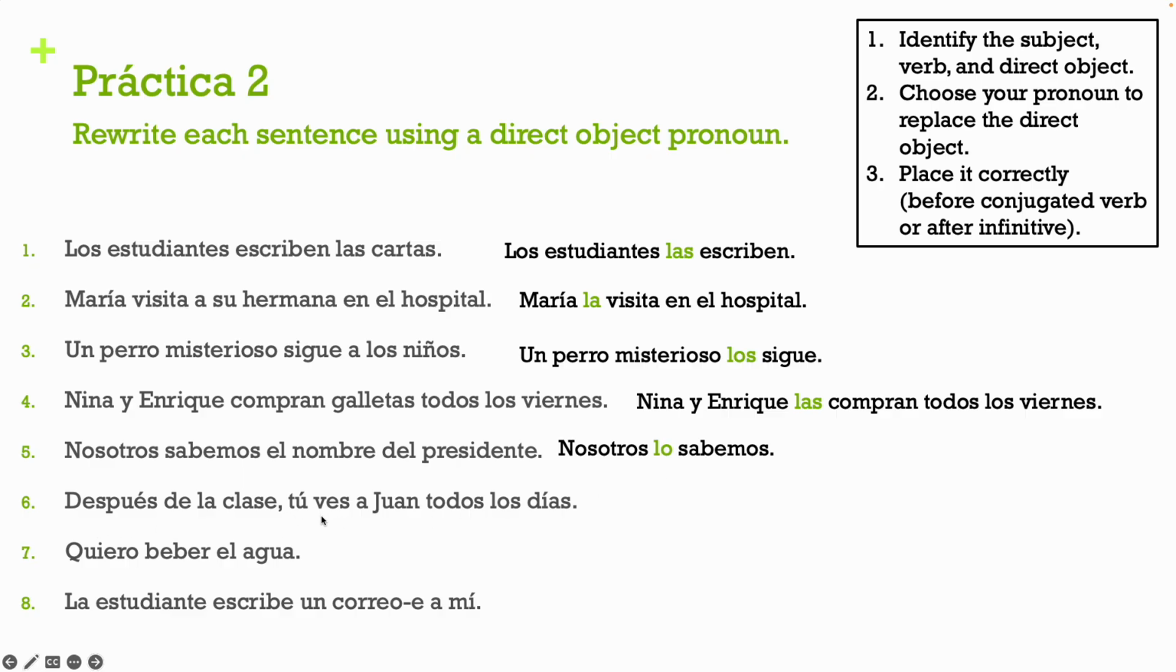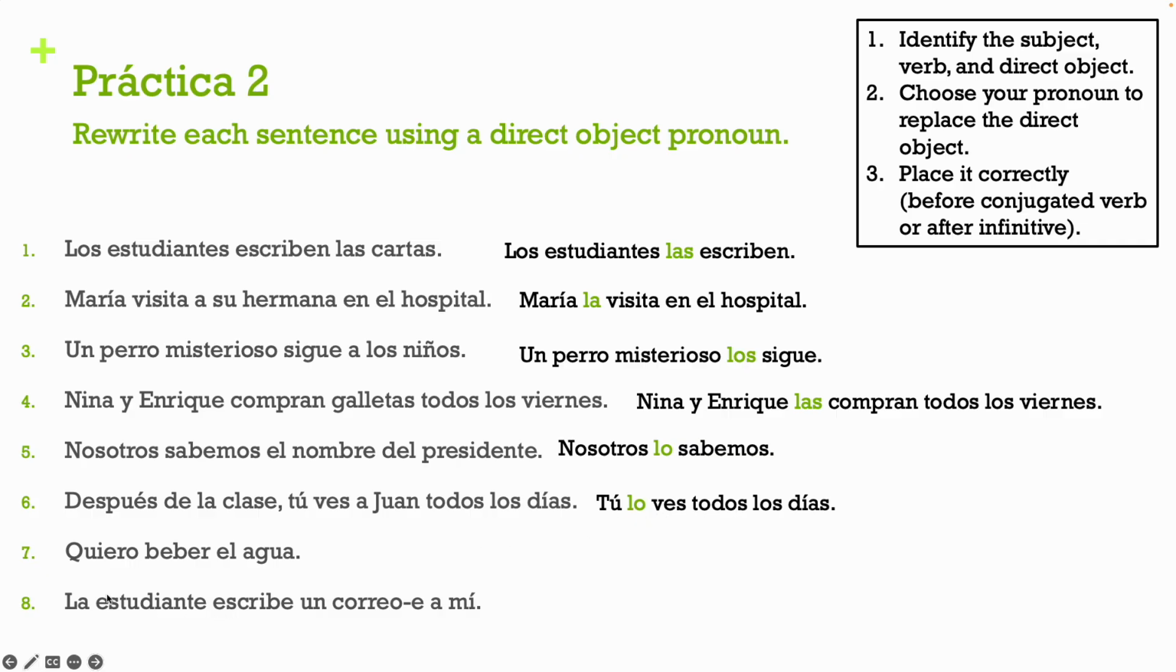Después de la clase, tú ves a Juan todos los días. Okay, so we determined that you're the subject, ves is your verb to see, and you see Juan, he's our direct object. How would I replace Juan in this sentence? I would just need to use lo because we're going to assume that Juan is a guy, okay? Entonces, tú lo ves todos los días. Okay, again, if you just wrote tú lo ves, that's perfect, even if you didn't write every day. Okay, we put our lo before our verb.